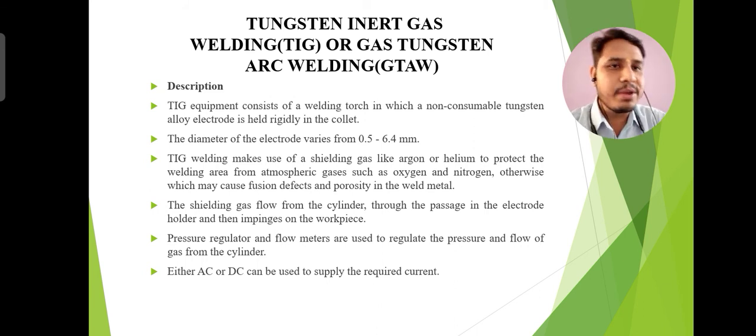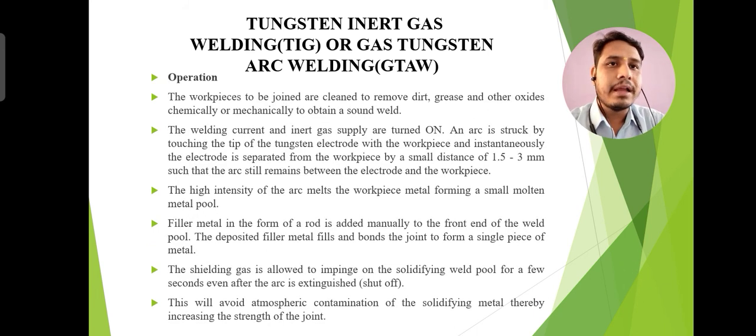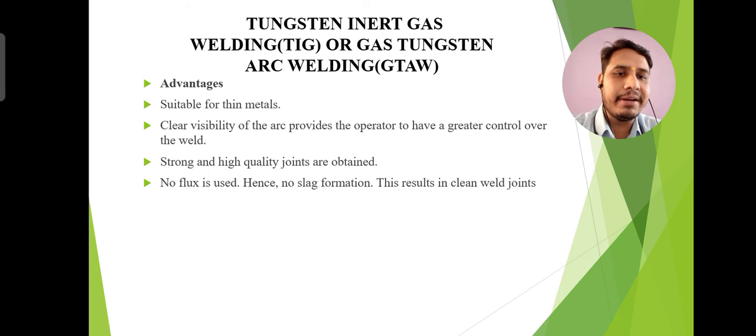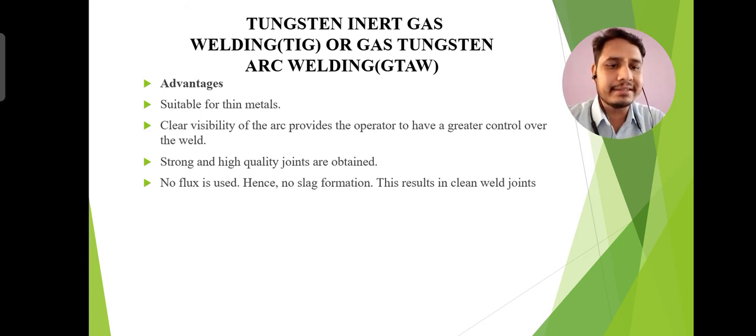Either alternating current or direct current can be used, and this is the working principle that I have explained to you. This will avoid atmospheric contamination of the solidifying metal, thereby increasing the strength of the joint if you use the shielding gas cylinder. And now I will tell you some base metals that you can weld with the help of the tungsten inert gas welding process.